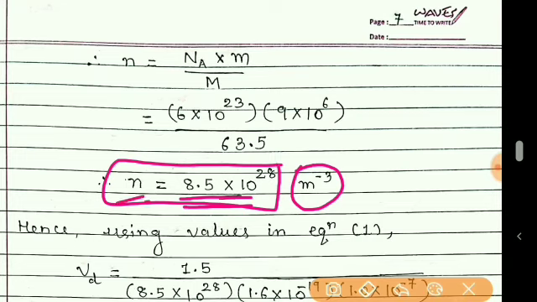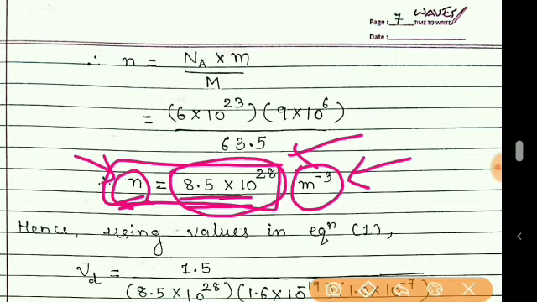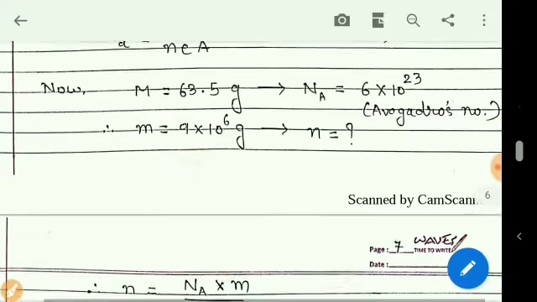So that is the number density, because it is per meter cube. And if this many copper atoms are there, then that many free electrons are also there, and hence as n is obtained, now we can use equation number 1.